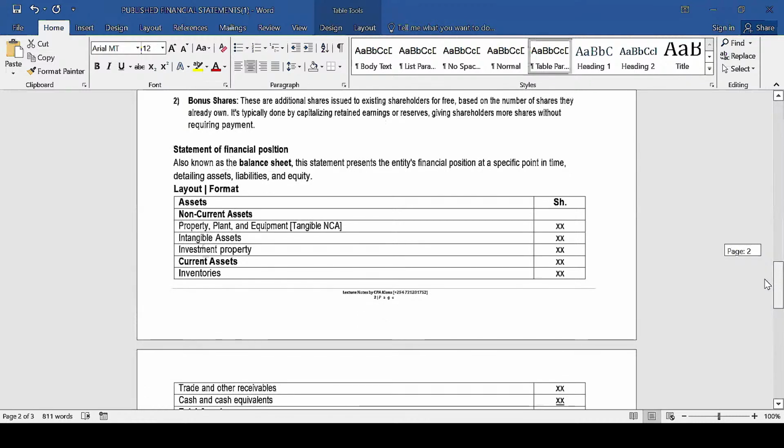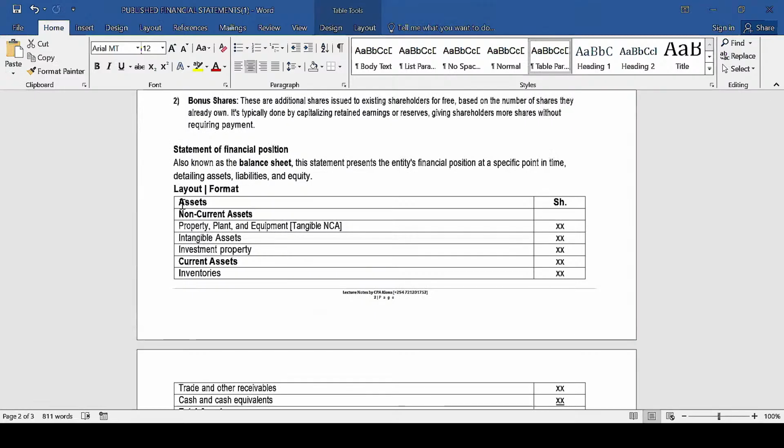And then finally, we have the statement of financial position. I've said formerly this was known as the balance sheet. So this one is basically prepared to ascertain the financial position of the company at the end of the year. How do we present this one? We start by recording assets, which we classify into two, non-current assets and current assets.